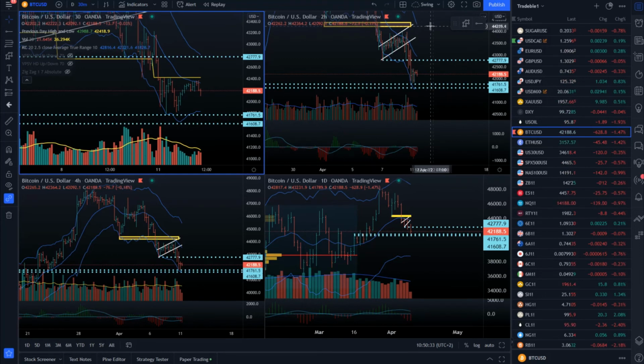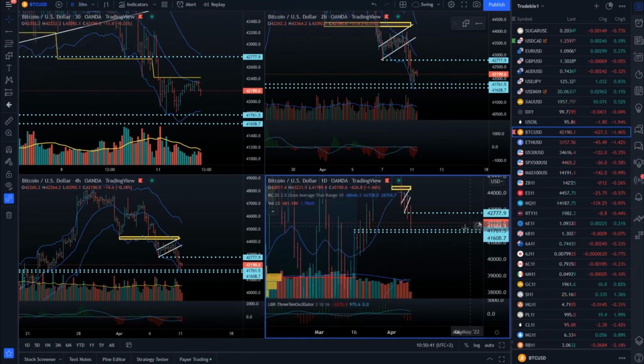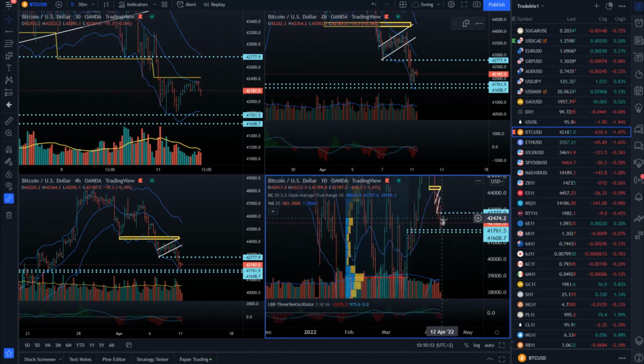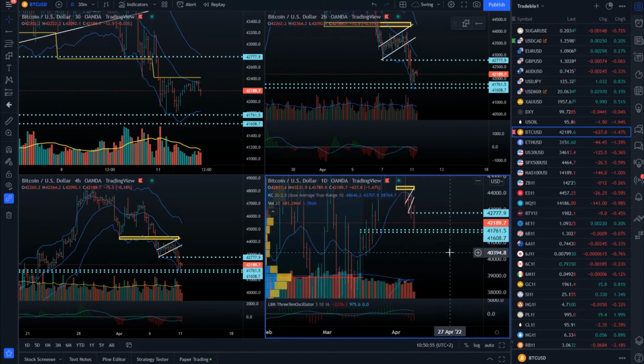I don't see any big divergence or anything on the higher time frames. It seems like there is still a chance for lower prices, maybe a retest of the 41,800, and then this can open the door for some cluster lows here, which we can see at 40,600. So 40,600 will be the next reference point in case we clear the low here and then eventually continue with more downside. I see nothing bullish here, no reversals, and downside in control. So still watch for selling opportunities on the rallies, intraday short-term rallies, and lower prices.